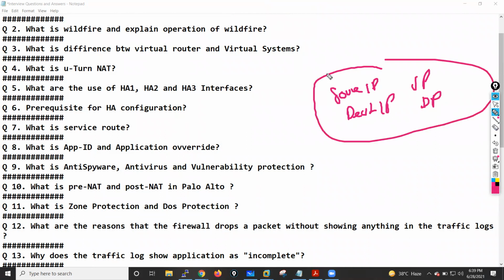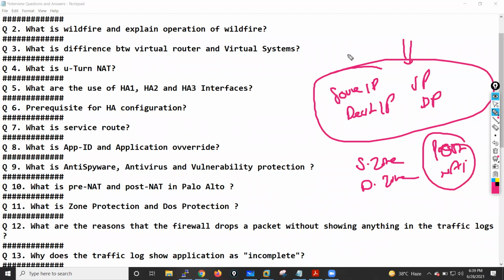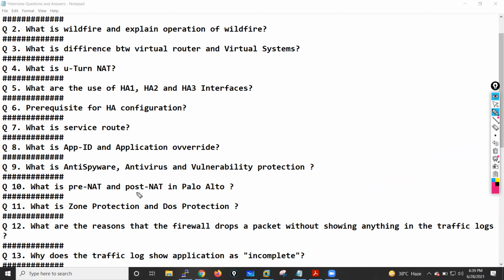These details we will get from the pre-NAT packet, and the source zone and destination zone details we will get from the post-NAT packet. Pre-NAT means the packet before the NAT, and post-NAT is the packet after the NAT. Okay, so this is the concept of pre-NAT and post-NAT in your Palo Alto. You have to know this particular concept if you have configured destination NAT and you want to allow the traffic. If you follow this concept, then only you will be able to write the security rules.